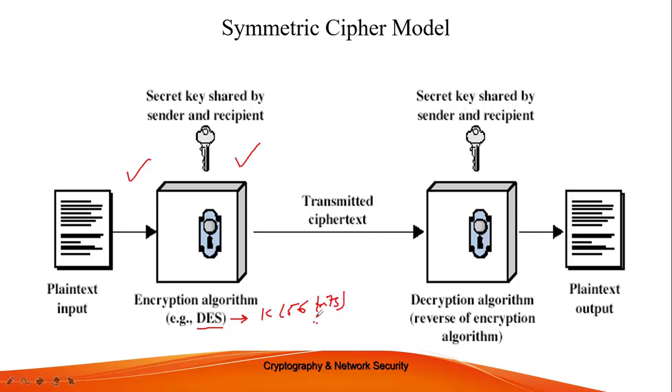So DES basically stands for Data Encryption Standard, right? So this is my ciphertext. This ciphertext acts as the input for the recipient. The recipient shares the same key. This is the key here, right? And it makes use of a decryption algorithm, that's the reverse of encryption, and deciphers it into the plain text. That acts as the output here. All right.